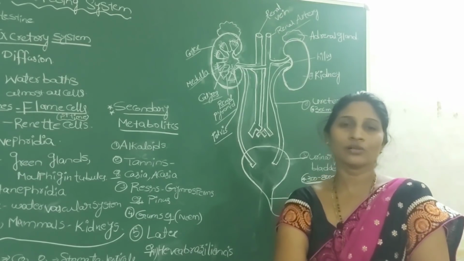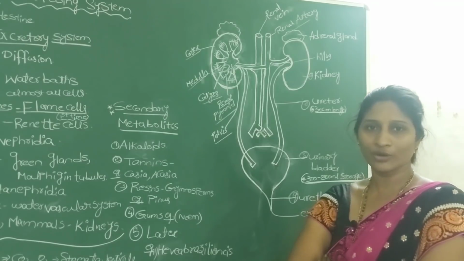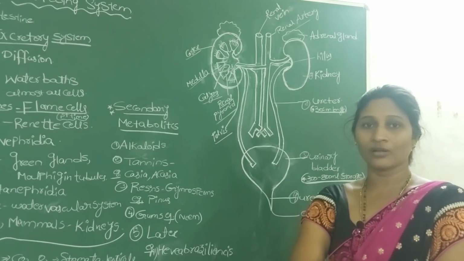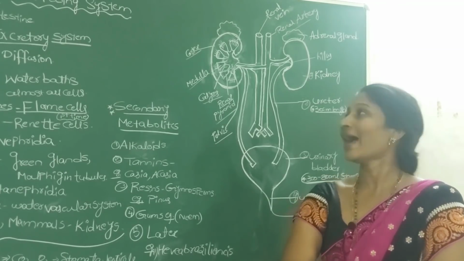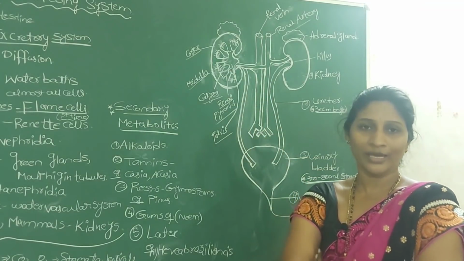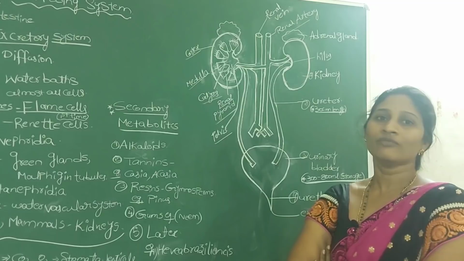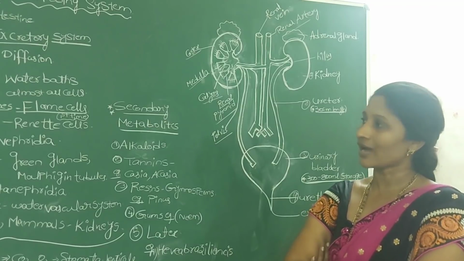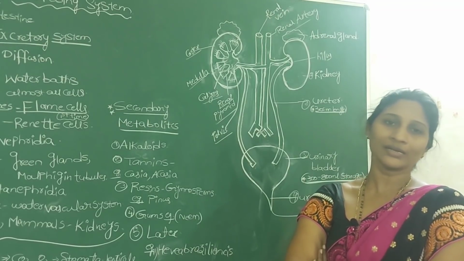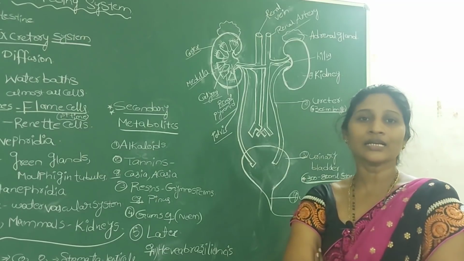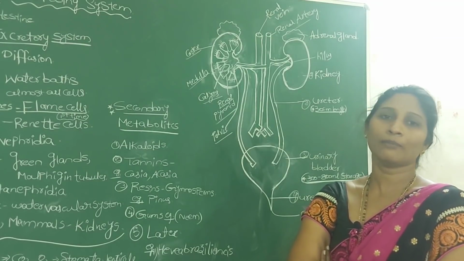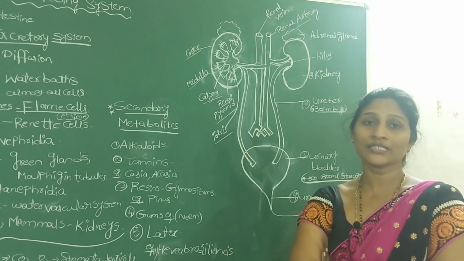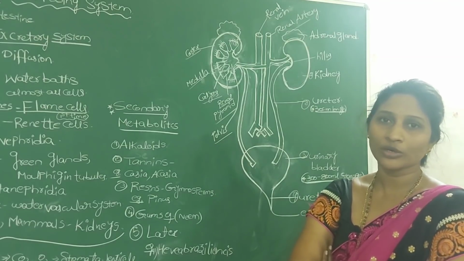So the nephrons are also called uriniferous tubules. The uriniferous tubules, or nephrons, we call the structural and functional units of the kidney. Why? Because urine formation, which is the actual function of the kidney, occurs in the nephrons, and each kidney contains about a million nephrons. That's why we call the nephron the structural and functional unit of the kidney.